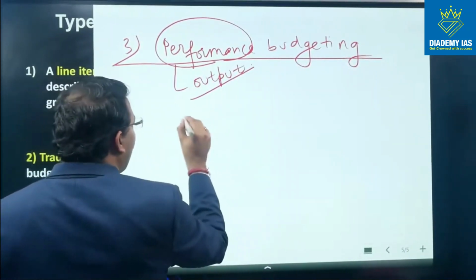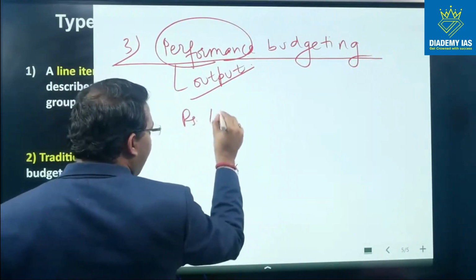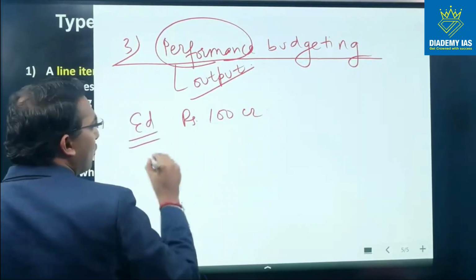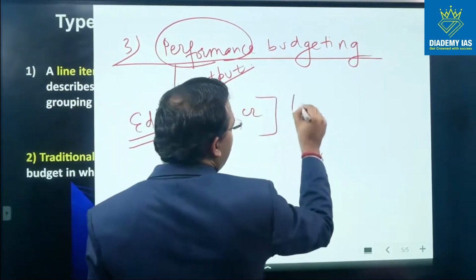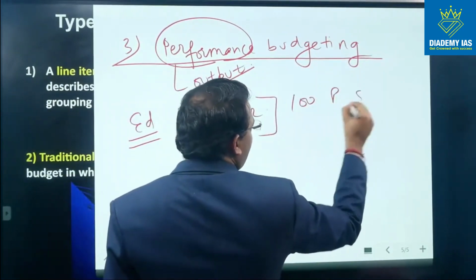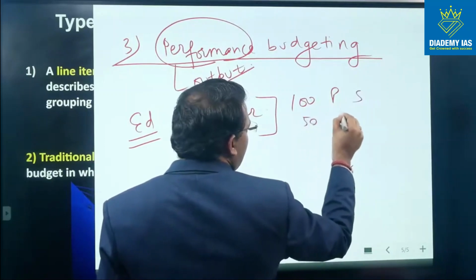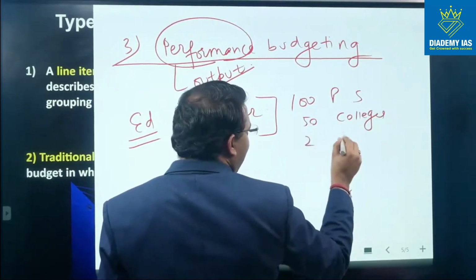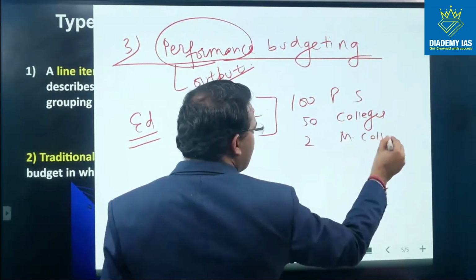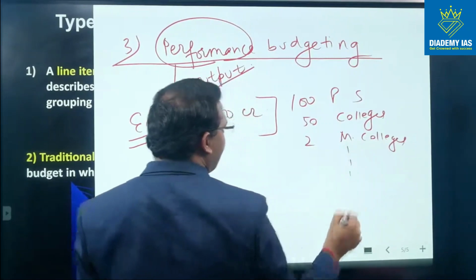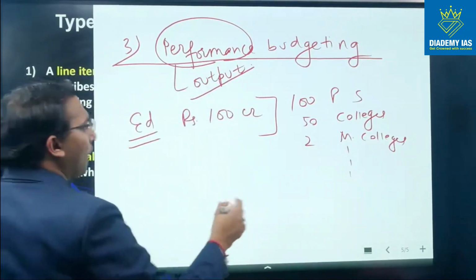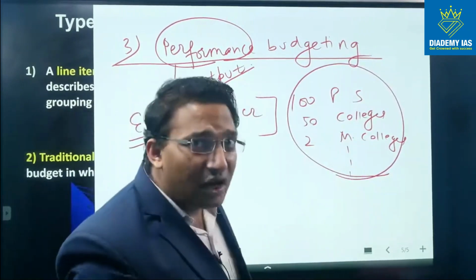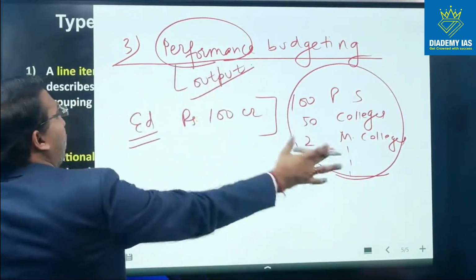So now we will say we will spend 100 crore rupees on education, and in this 100 crore rupees there will be 100 primary schools, 50 colleges, 2 medical colleges, like that, right? So here the focus is also upon output. In reality, what is the creation, what is the ultimate outcome? So focus is upon the performance.